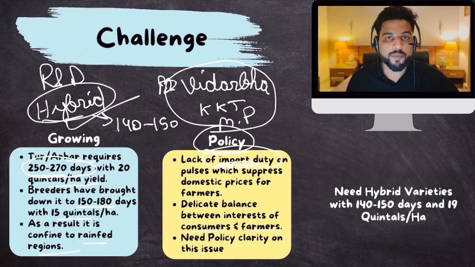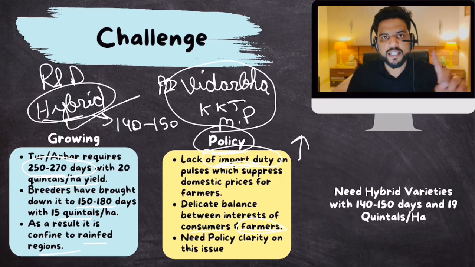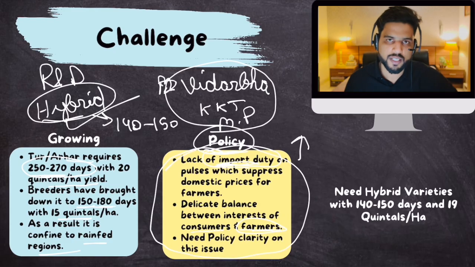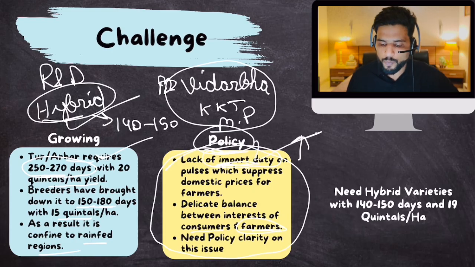For consumers, government wants pulses to be cheap, therefore government allows cheap imports. But for farmers, government needs to increase import duty so that farmers get a good price. Government has to make this delicate balance. Therefore, if you want this mission to be successful, you need to bring in more clarity as far as your policy is concerned. Without these two, this mission won't be successful.